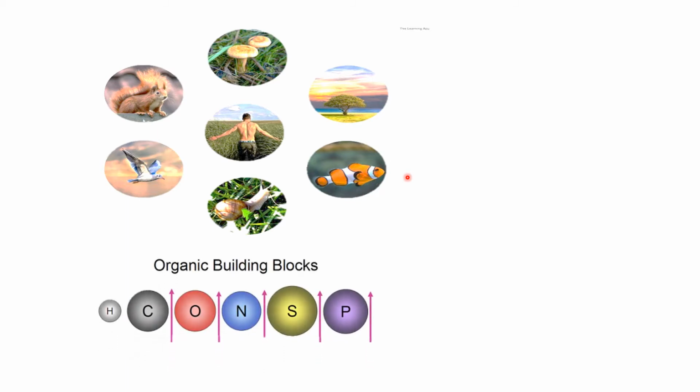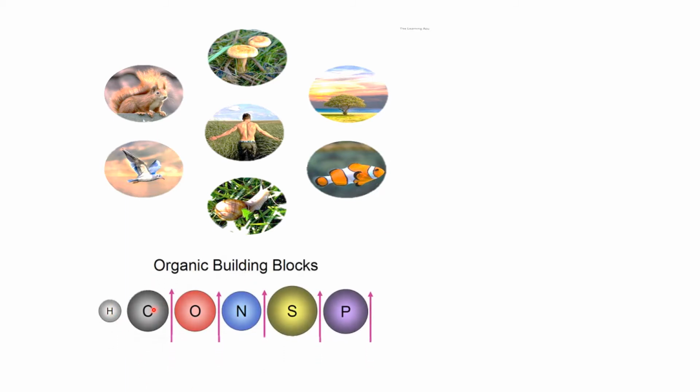So you might give the answer that living organisms are made of cells. Now these living organisms, either different animals, birds, small insects, marine or water living organisms, plants, human beings, or fungi, all are made up of building blocks. Of course they are cells, but if we go deeper, the cell is made up of elements such as hydrogen, oxygen, carbon, nitrogen, phosphorus, right?